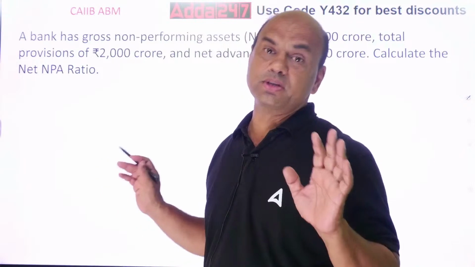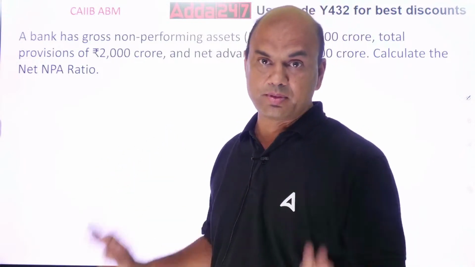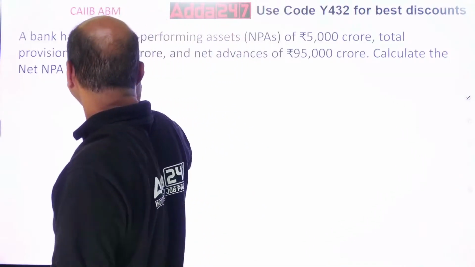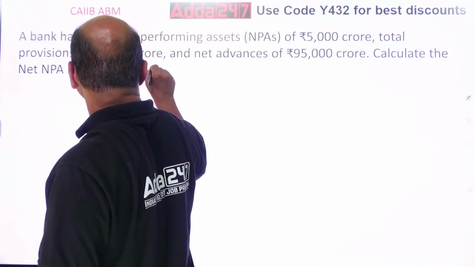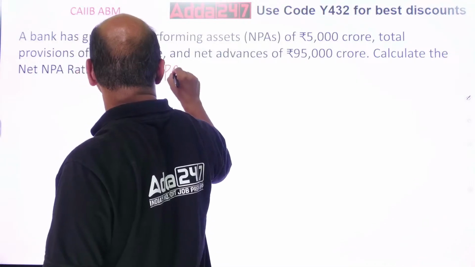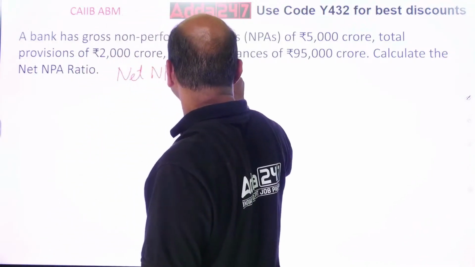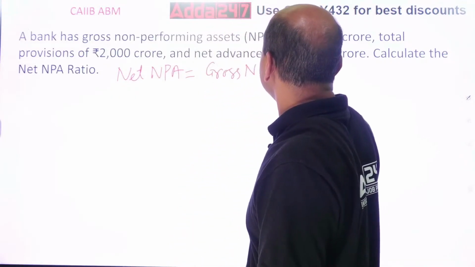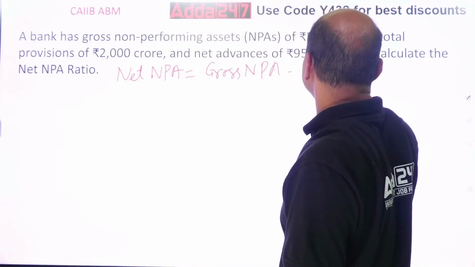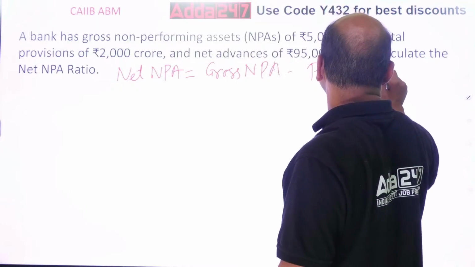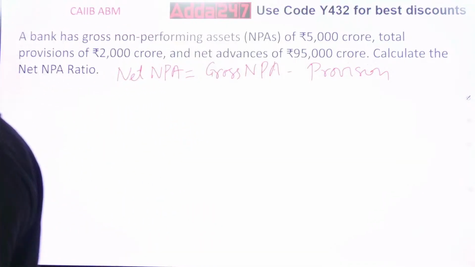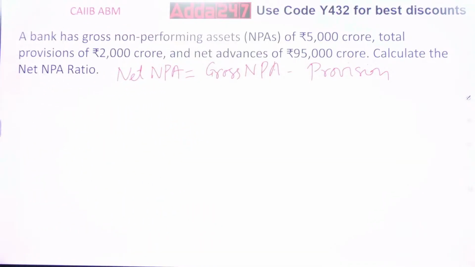Firstly, understand the meaning of net NPA. Net NPA equals gross NPA minus provision. Kindly remember this basic equation: net NPA equals gross NPA minus provision.